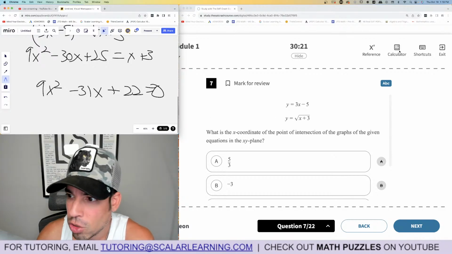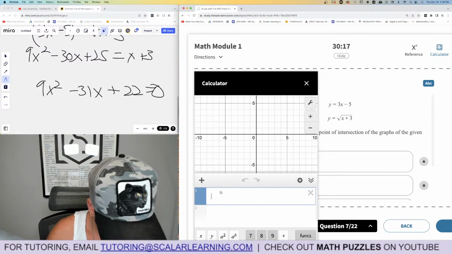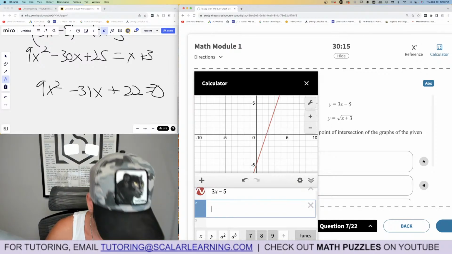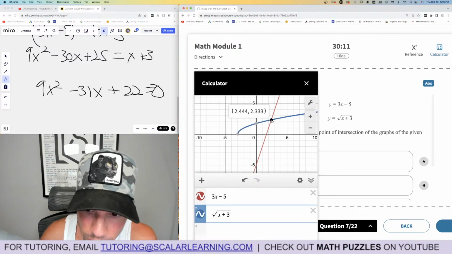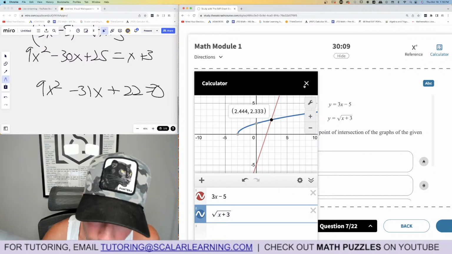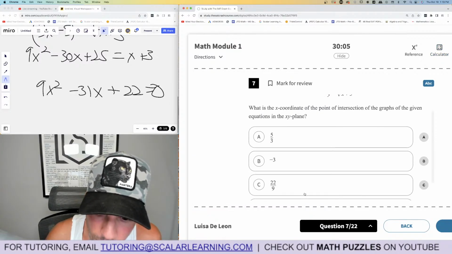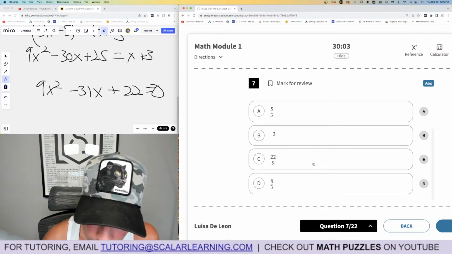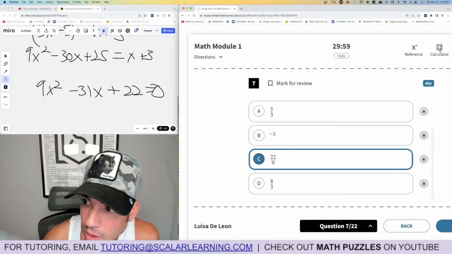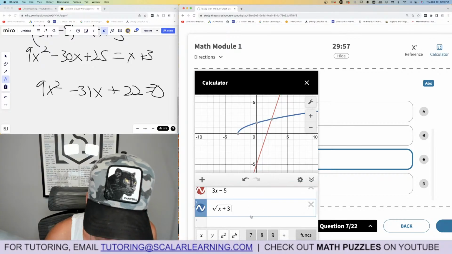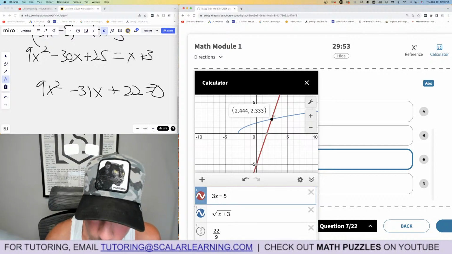You know what? I should just do this in Desmos. Here, they want to know the point of intersection. Let's just graph it. 3x minus 5 and square root of x plus 3. And it's right there. It's 2.444, which is probably this one. But let's check it out. What was it, 22 over 9? Yep. Boom. So there's how you can use Desmos.